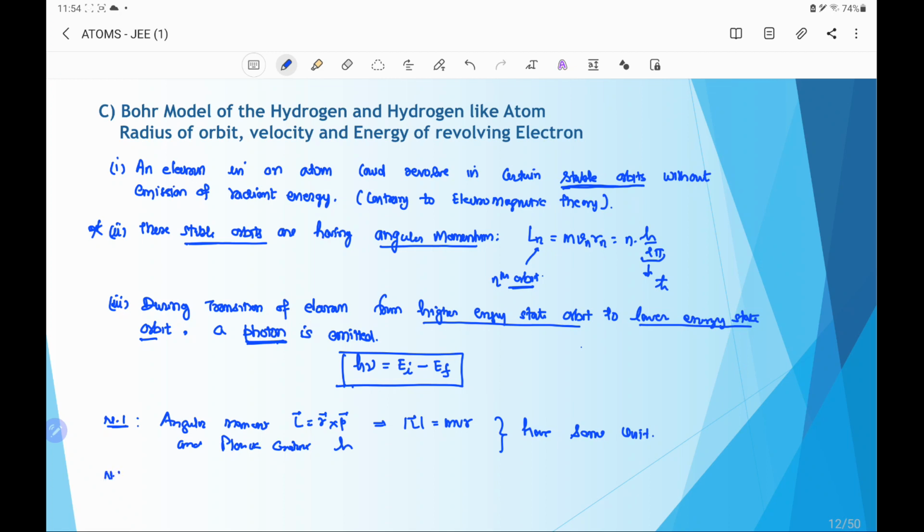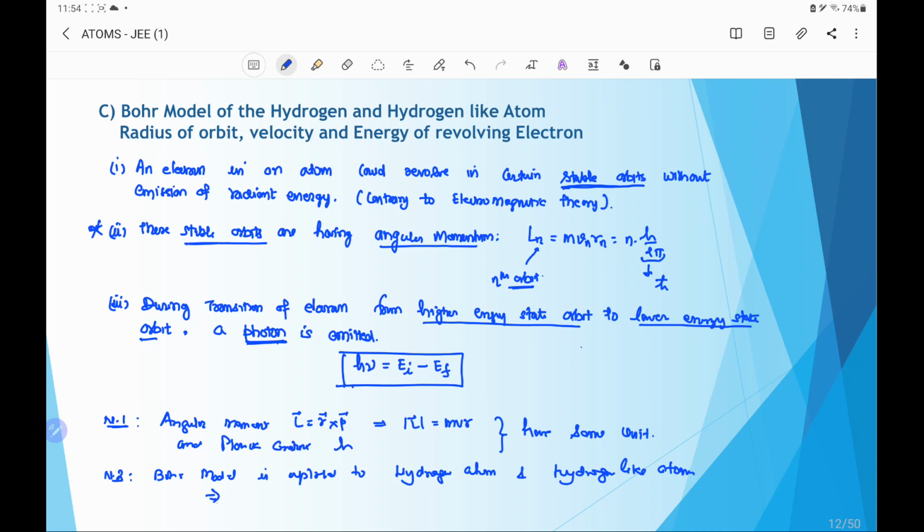Another point is that the Bohr model is applied to the hydrogen atom and hydrogen like atoms.